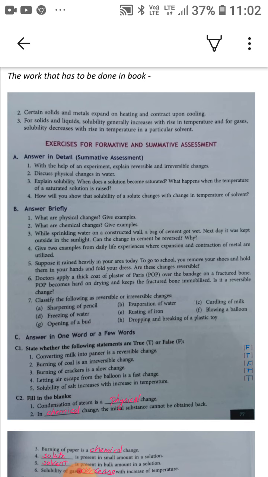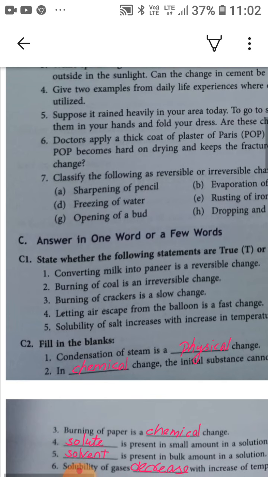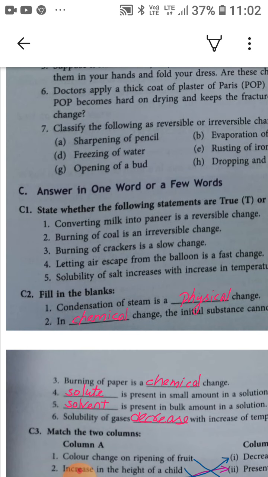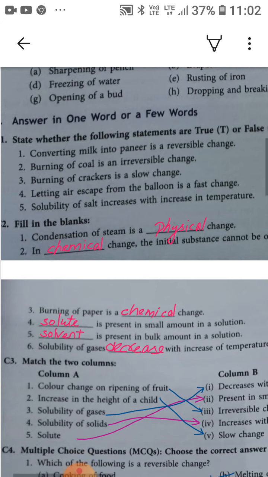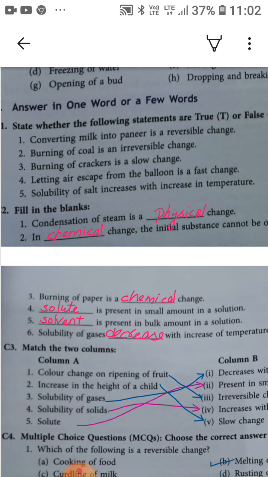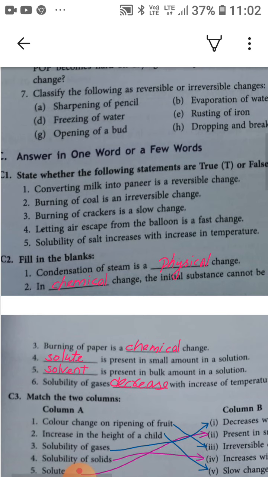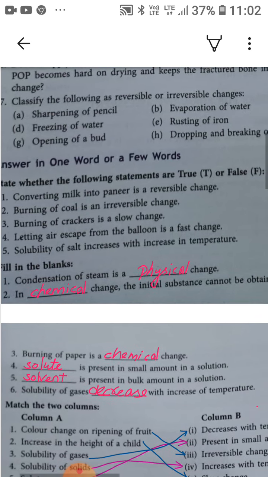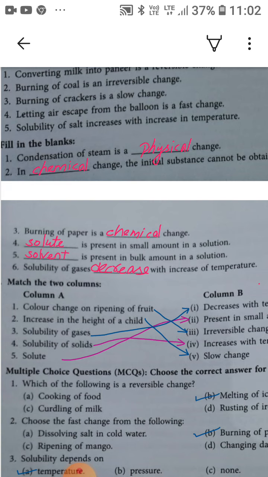So on page number 77 you can see the C2 part of the C exercise, which is fill in the blanks. In the first, you have to fill physical, PHYSICAL, because condensation of steam is a physical change. Now in second, in chemical change the initial substance cannot be obtained back. In third, burning of paper is a chemical change.